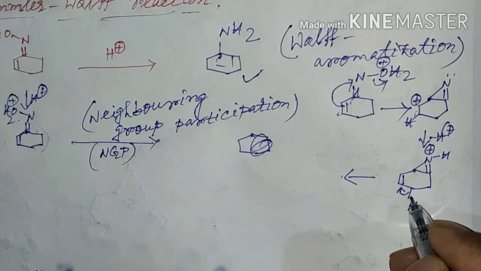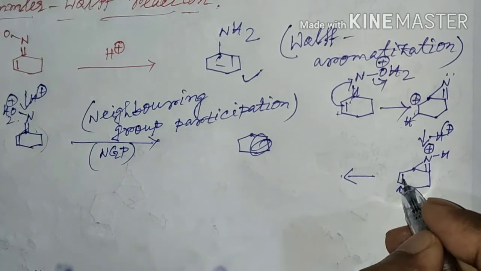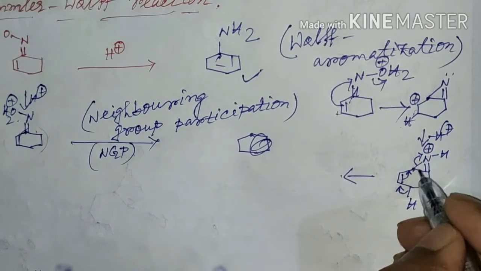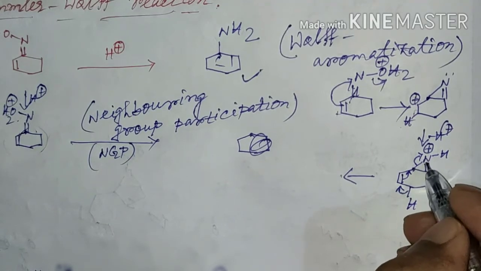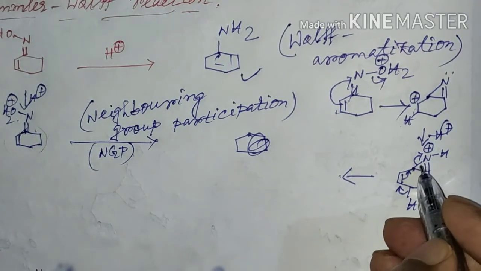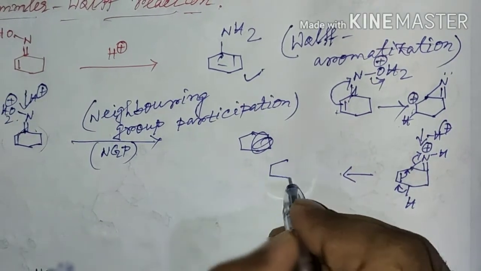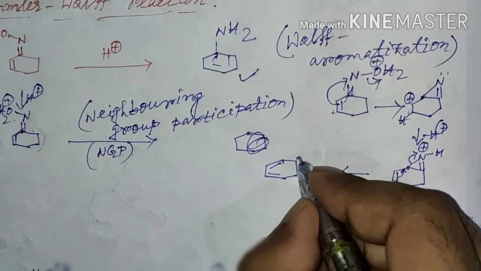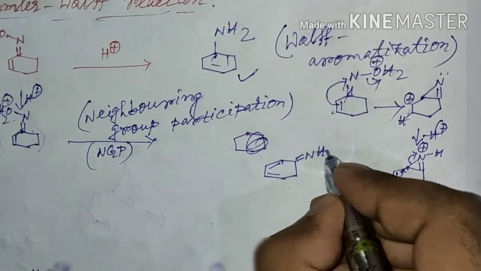This carbon-hydrogen bond will break and from here this double bond will migrate here, and since the carbon-nitrogen bond is electrophilic here, this bond will be broken and there will be formation of such a species.